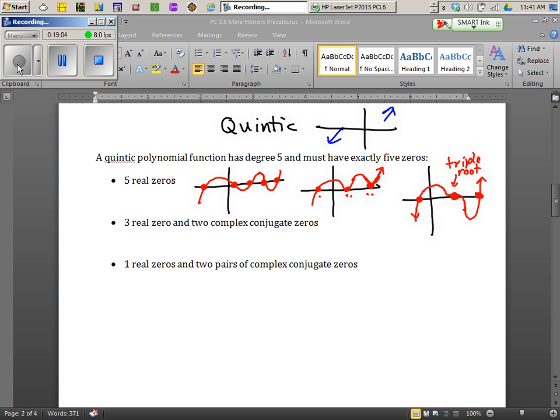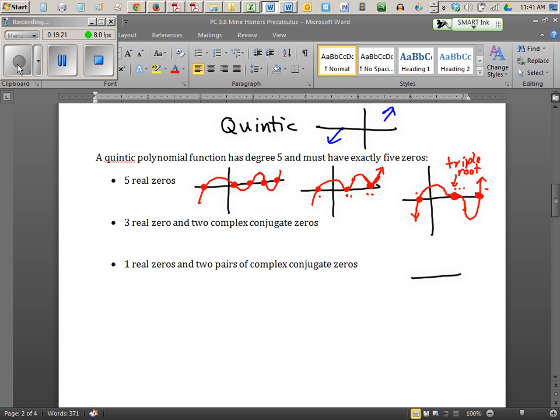And then this last drawing, I drew a triple root. So this counts as 1, it's a crossing point. This counts as 3, see, and that counts as 1. That's 5 altogether. 5 real solutions, manifesting itself as 3 x-intercepts. If you want to get really creative, you can actually draw this. This is the x to the 5th graph that you memorized a long time ago.